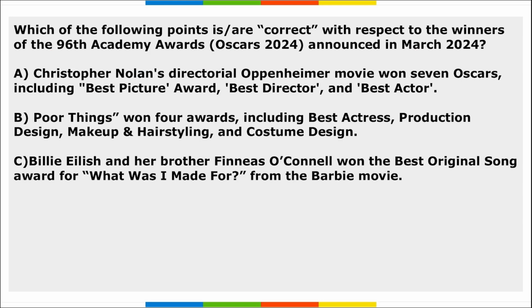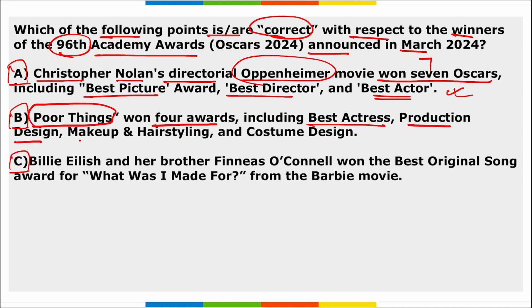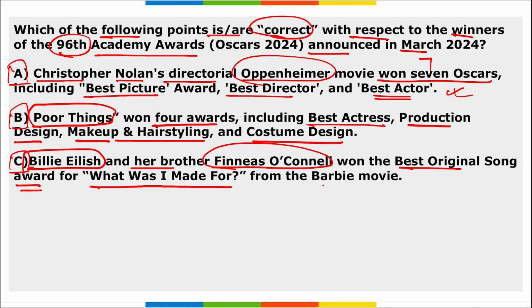Right? Next, which of the following points are correct with respect to the winners of the 96th Academy Awards, that is of Oscars 24, announced in March? If we look at the options, all these three options are rightly mentioned here. Christopher Nolan's directorial Oppenheimer won 7 Oscars, including Best Picture, Best Director and Best Actor. Absolutely right. Second, Poor Things won 4 awards, including Best Actress, Production Design, Makeup and Hairstyling and Costume Design. And Billie Eilish and her brother Finneas O'Connell won the Best Original Song Award for What Was I Made For from the Barbie movie.